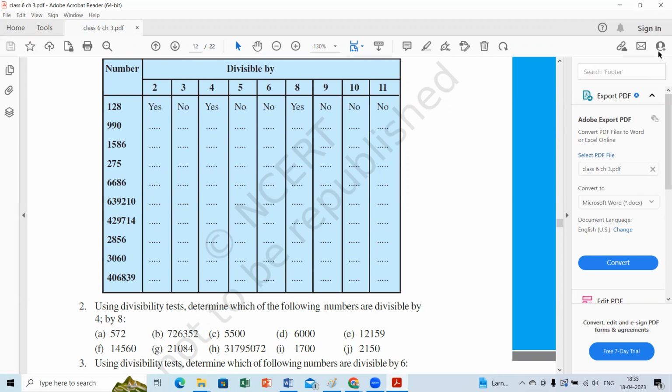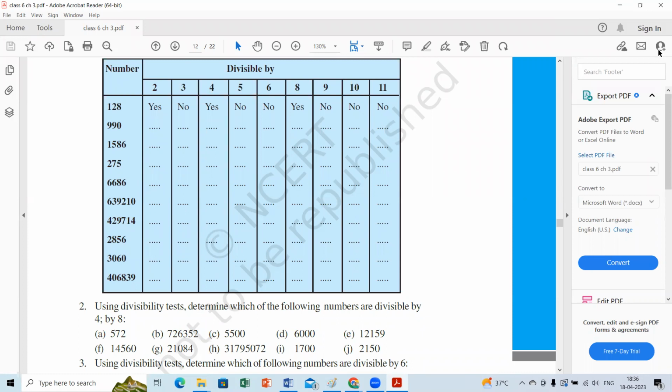Ma'am, the number, 2 and 3 are not there. No, ma'am. That's why 6 will also be false. Okay, then what about 8, 9 and 10? Ma'am, 8 also no.